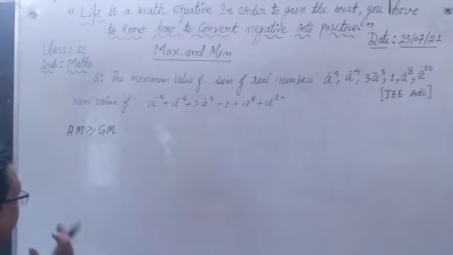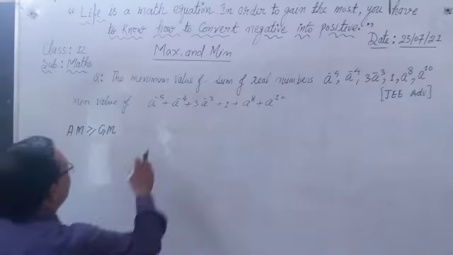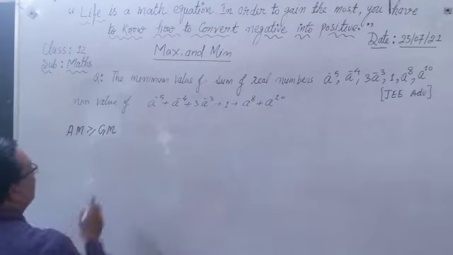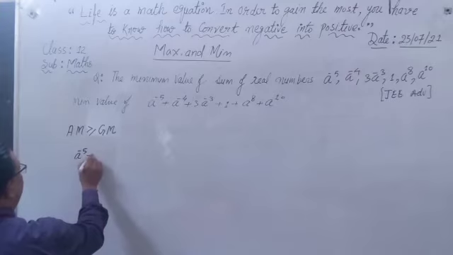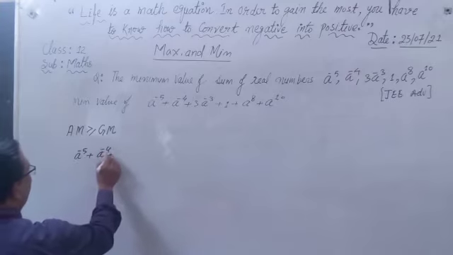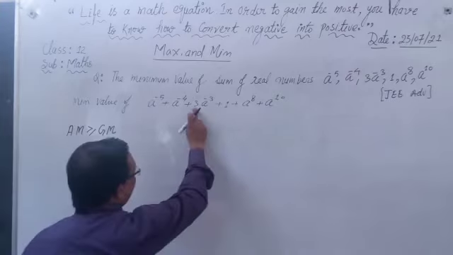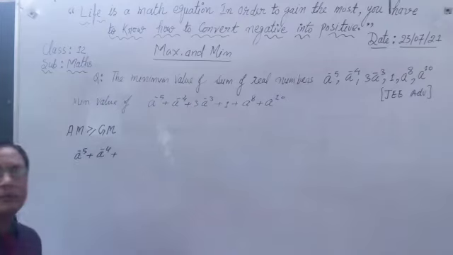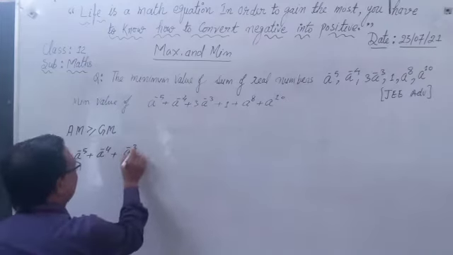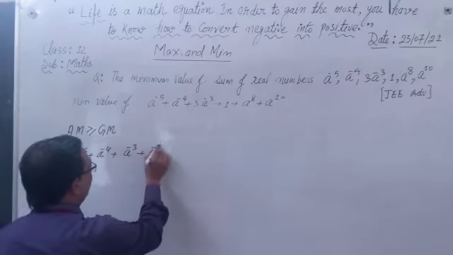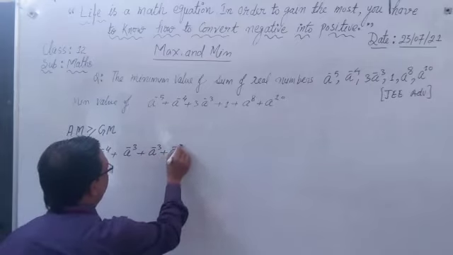AM is always greater than equal to GM. So here we add all these numbers, a to power minus 5 plus a to power minus 4. We write 3a to power minus 3 times, so this is a to power minus 3 plus a to power minus 3 plus a to power minus 3.